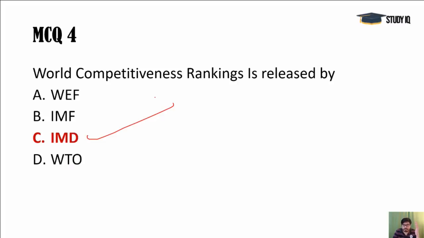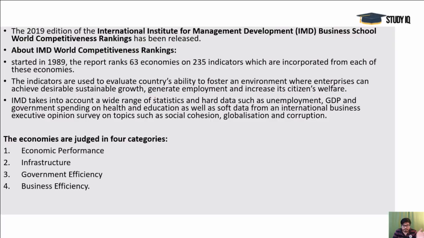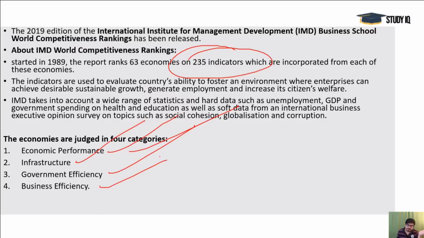We were at 41st in 2016. In 2017 we reached up to 45th, and now we are at 43rd rank. Okay, there are some criteria. Actually 235 indicators are there, based on 4 categories or criteria: economic performance, infrastructure of a country, government efficiency of a country, and business efficiency.